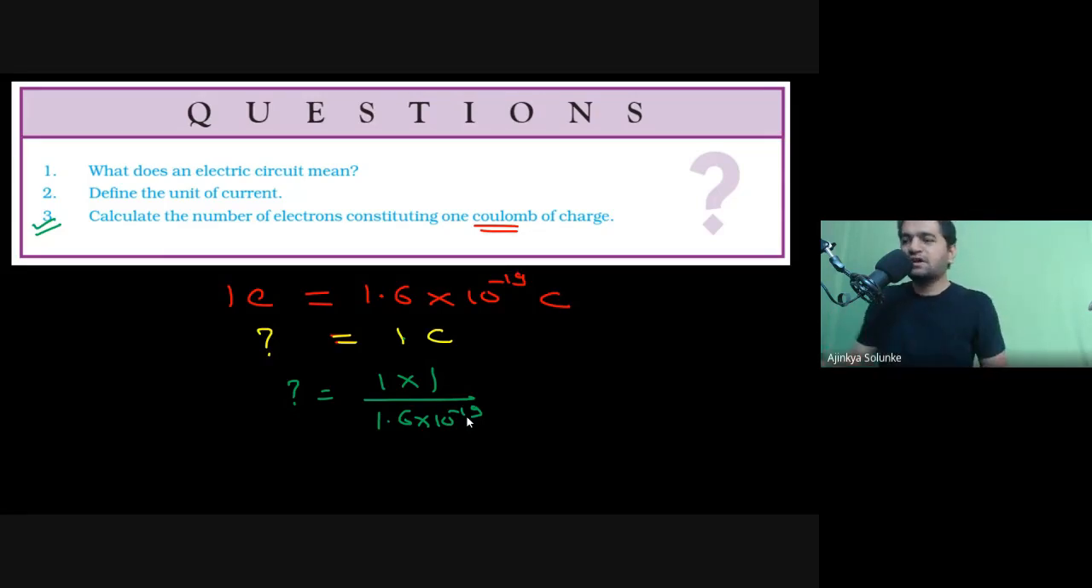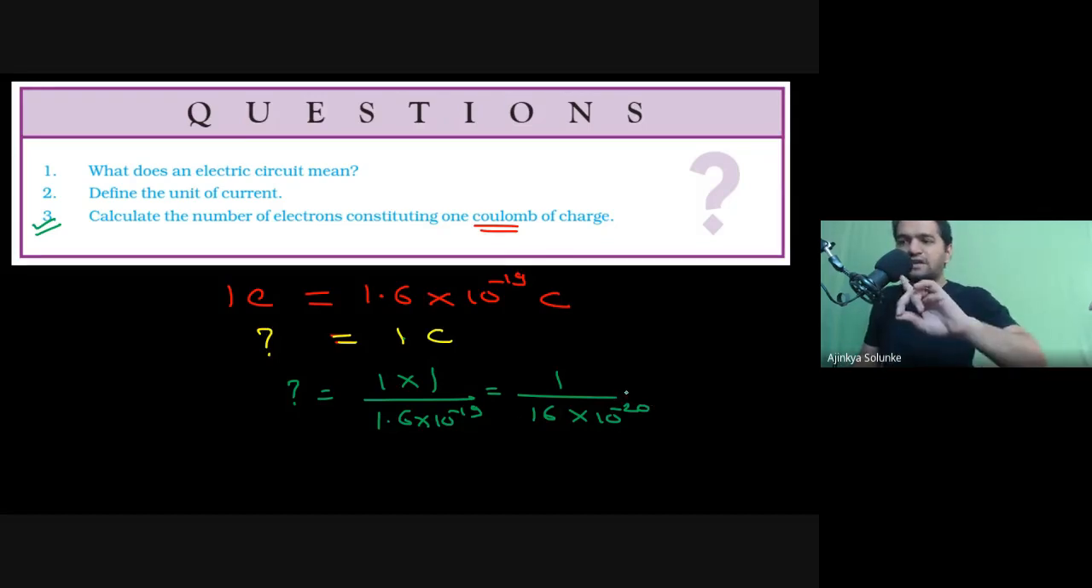Very simple concept. Okay, now what we'll do is we will solve this. 1 into 1 is 1. So what I will do is I will write down 16 here, 16 into 10 to the power minus 20. What I've done is I have removed the decimal of 1.6 and shifted it, so I have written 16, and my simplification is this.